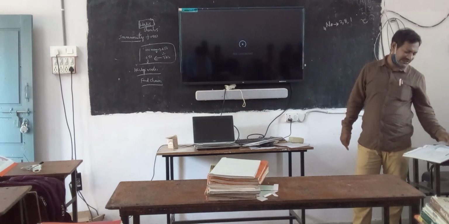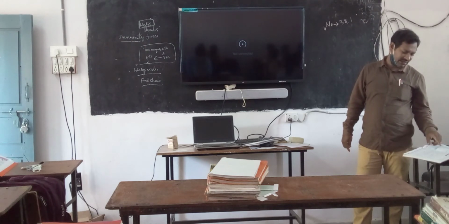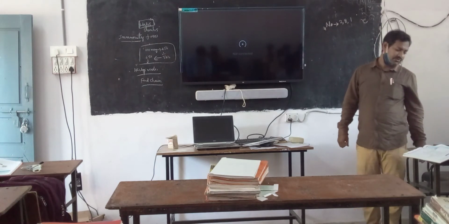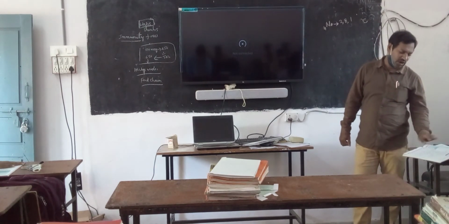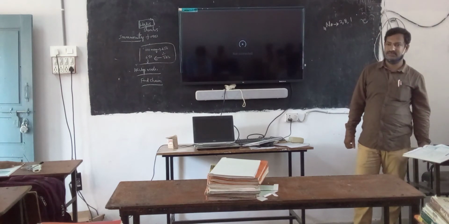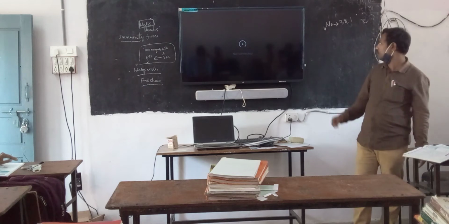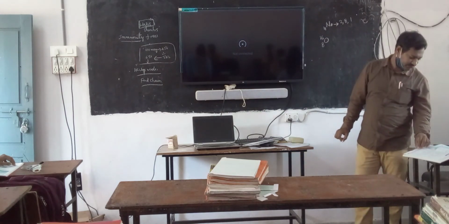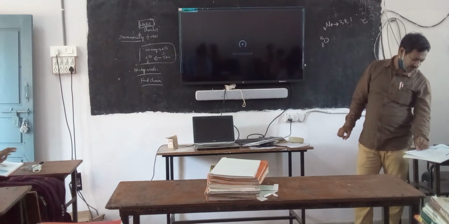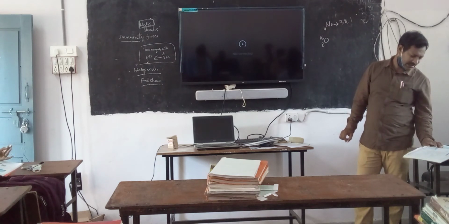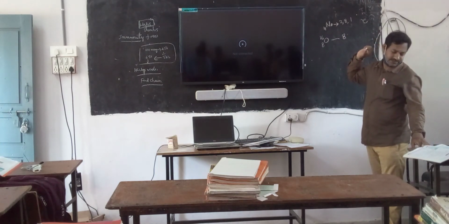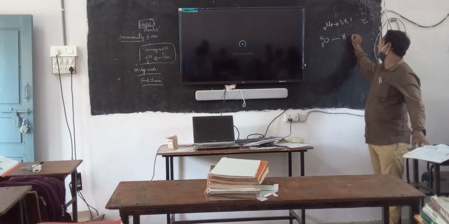Okay, here there is one box. Fill in the missing information in the following table. Oxygen symbol is O. Atomic number 8. Atomic mass number 16.